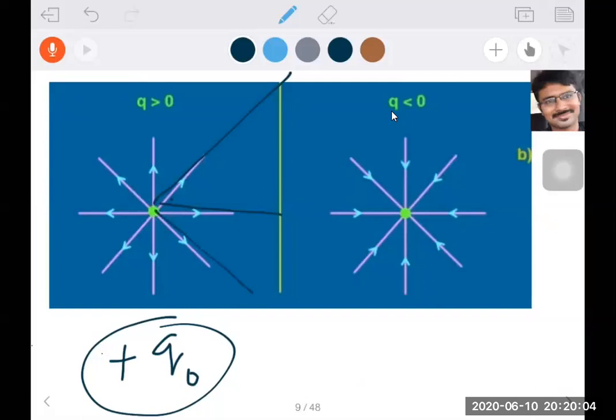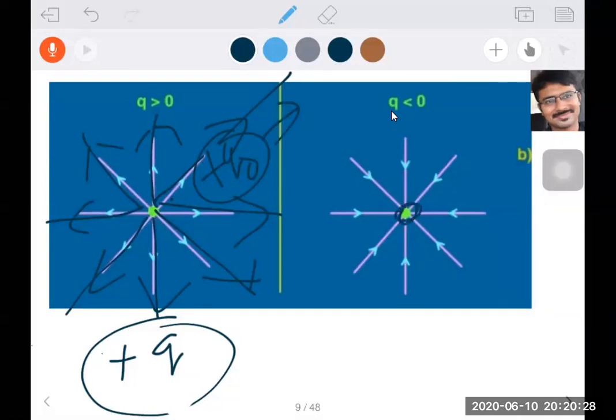That means radially outward. A positive charge is there at the center. Arrow marks are outward. That means here we have a unit positive charge, then automatically the unit positive charge will move away.